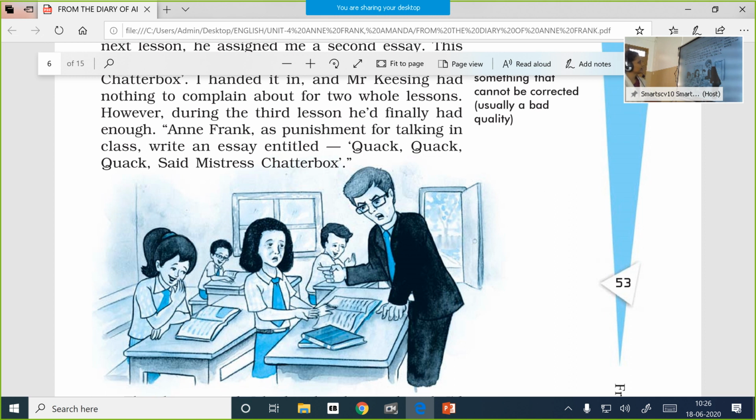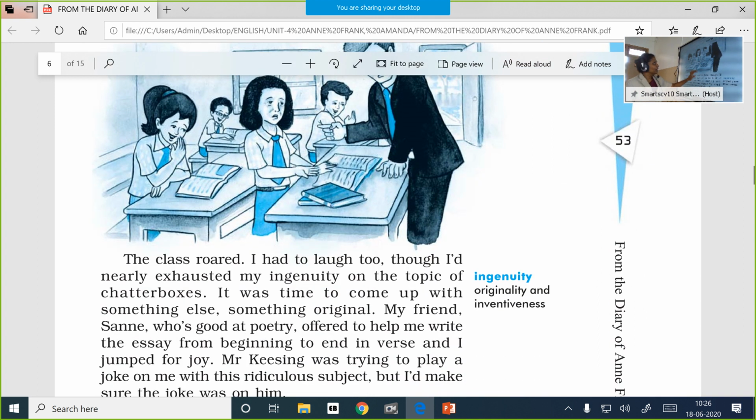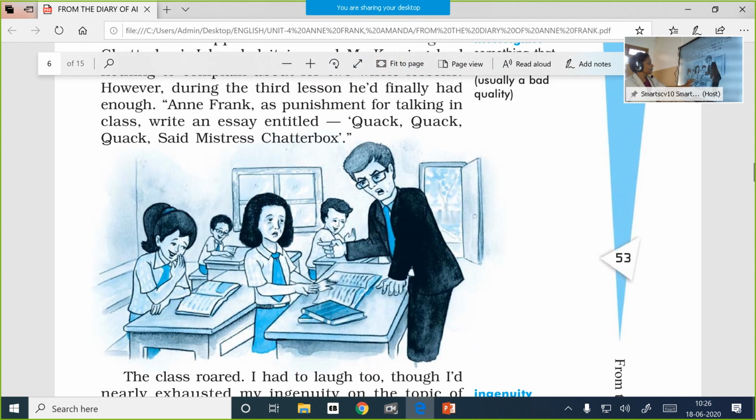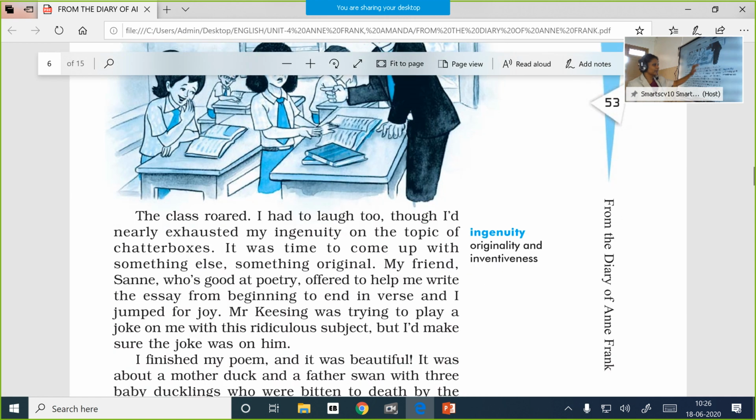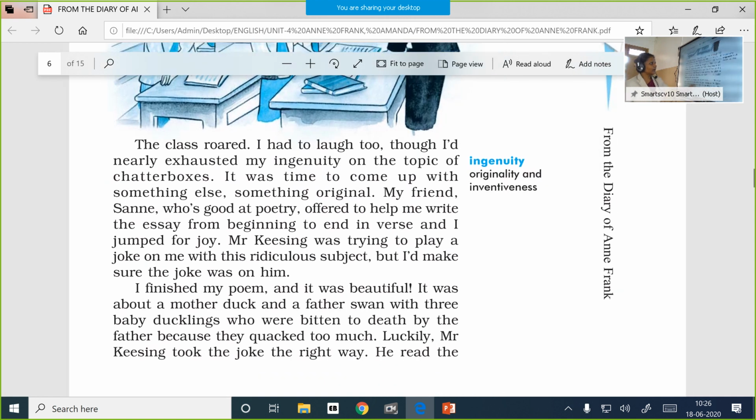However, during the 3rd lesson, he had finally had enough. And Frank, as a punishment for talking in class, write an essay entitled "Quack, quack, quack," said Mistress Chatterbox. So that was a bit insulting to Anne. What is the topic? Quack, quack, quack, said Mistress Chatterbox. Quack, quack means that it is utterly senseless. So it doesn't have any meaning, and it was slightly provoking.